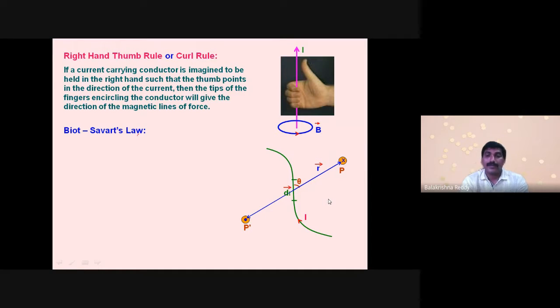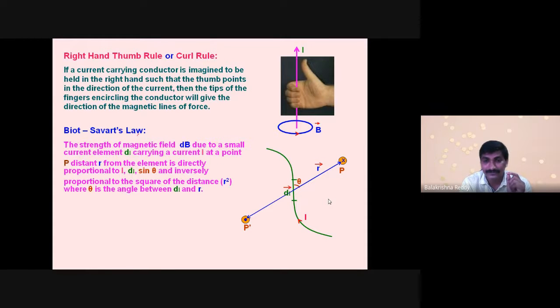Again inward. So magnetic field lines are continuously closed loops. Now here we have seen the dl element, the current, the radial distance from the wire to the point P where we are going to measure the magnetic field, and the angle theta. Biot and Savart stated this law such that the strength of the magnetic field dB, which I measure with respect to dl, due to a small current element dl carrying a current I, at a point P at distance r from the element,